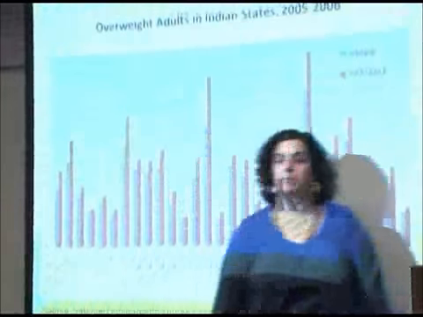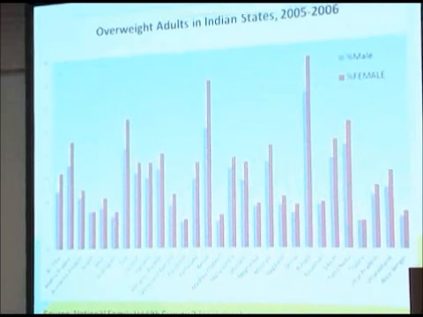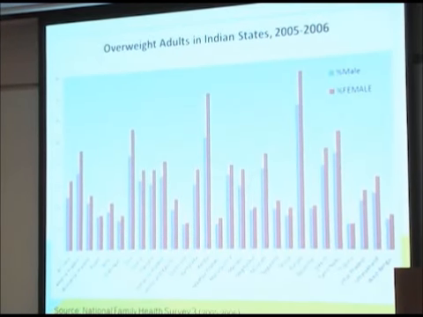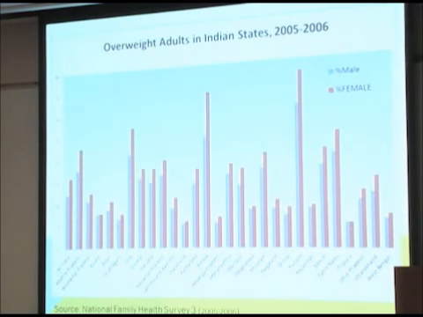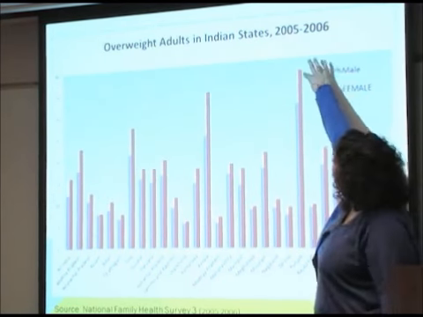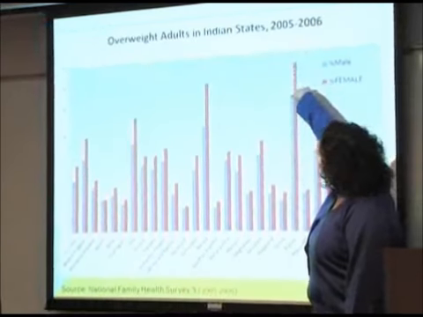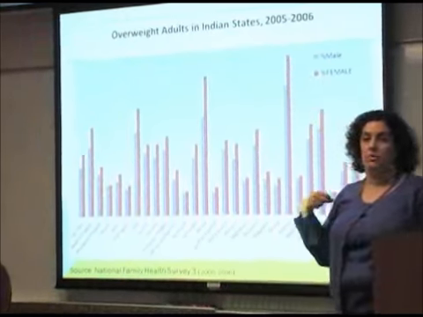Now, we saw the conditions of underweight, stunting, and wasting among Indian children. Now, this is the percentage of overweight adults in all Indian states, and this one way over here is all India. Blue are male, red are female. And as you can see, in some states, such as Punjab, over 37% of the women are overweight, and over 30% of the males are overweight.